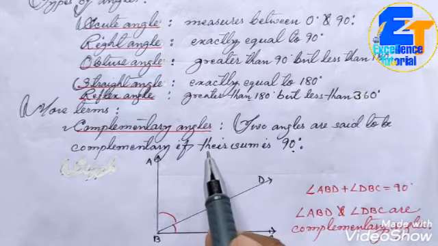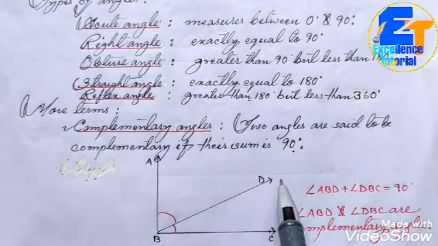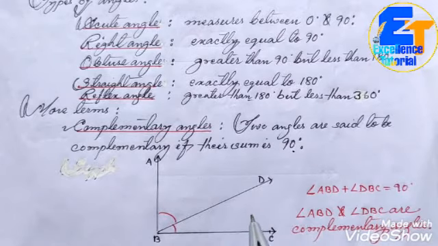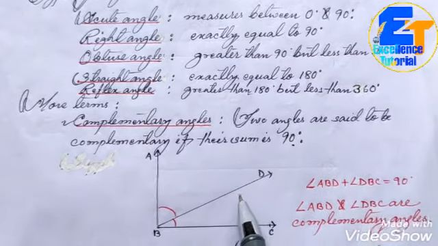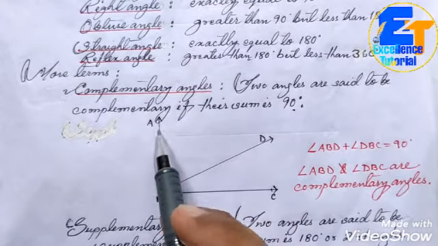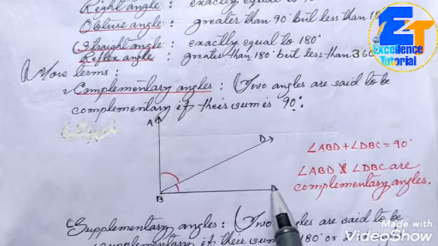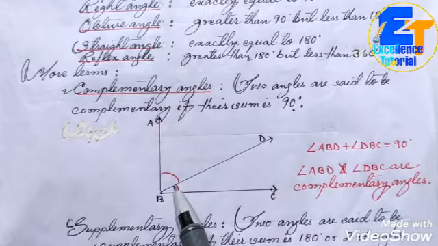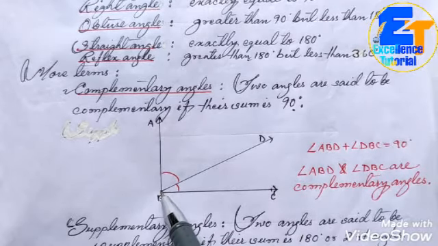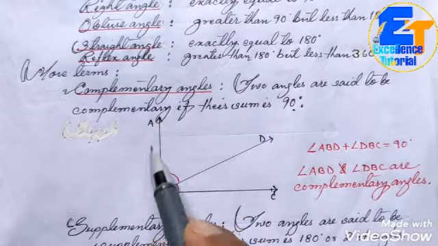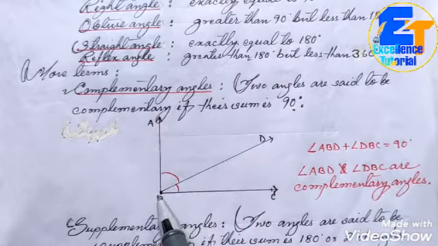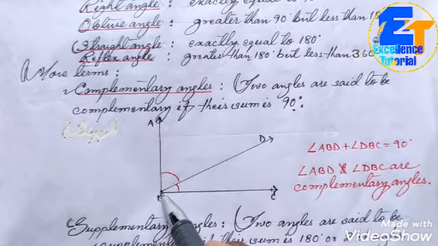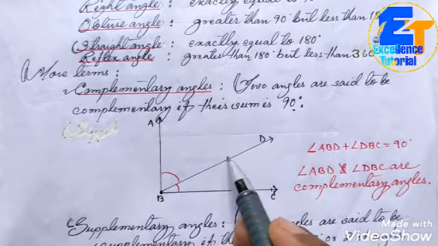If on adding two different angles, you are getting a sum of exactly 90 degrees, the angles are said to be complementary to each other. You can see with the help of a figure, I am going to explain it. Suppose ABC is an angle and B is the common point. B is called the vertex of angle ABC, and on the same point B, one ray has been drawn, that is BD.